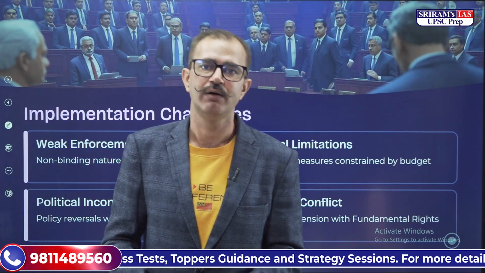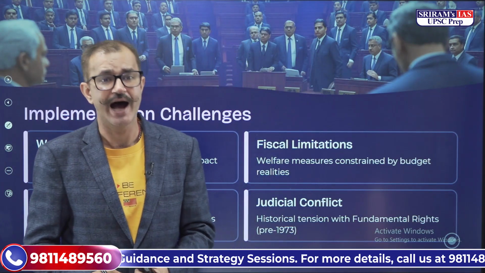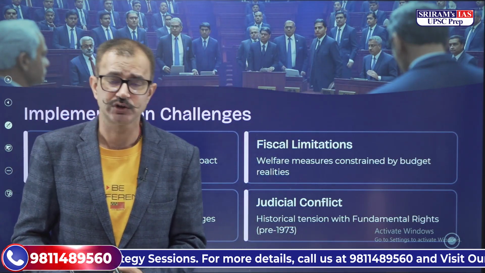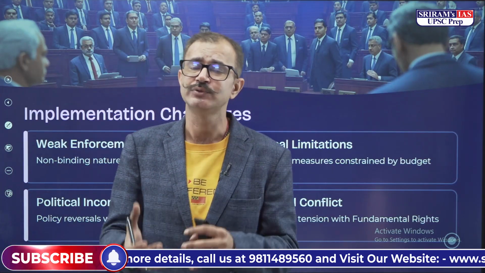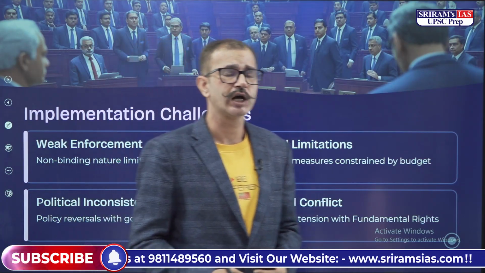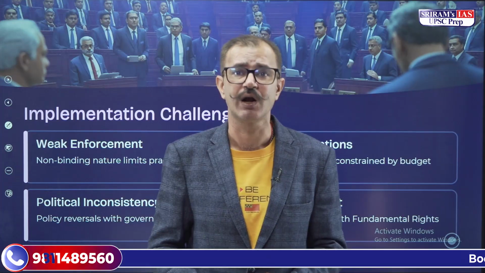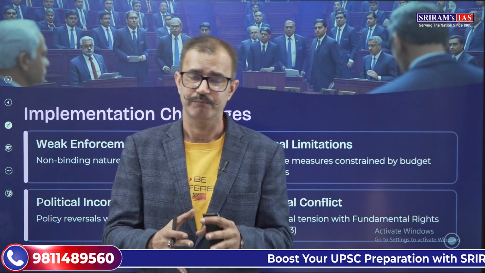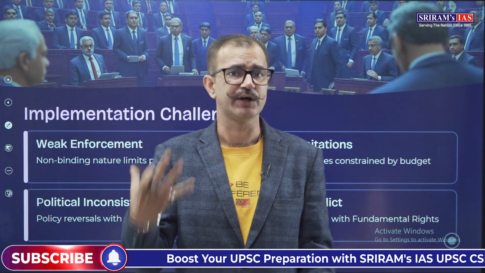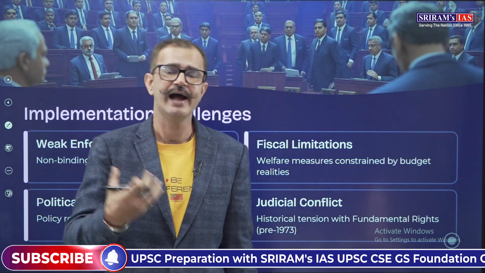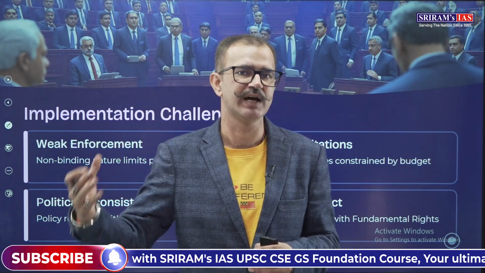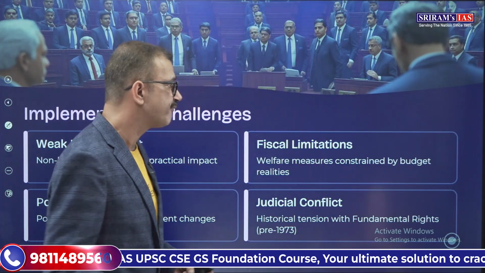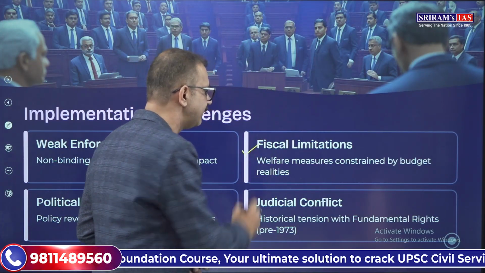Alright, now when it comes to the directive principles of state policy, there are certain implementation challenges, and that is because of lots of things. Like for example, when it comes to money, when we are talking about social and economic justice, that requires financing, alright, then only we can provide economic justice especially, and also through economic justice we can provide social justice. So there are financial implications and financial limitations.